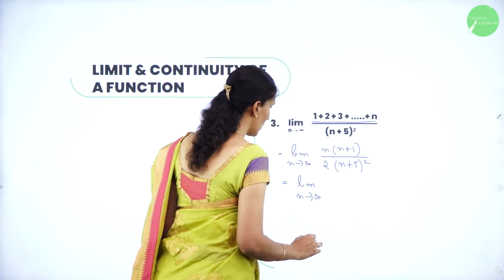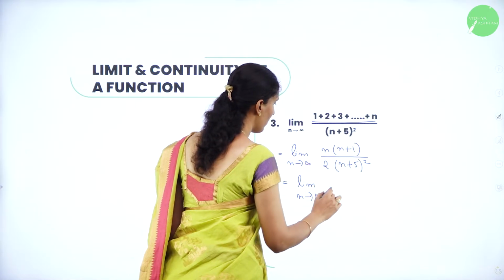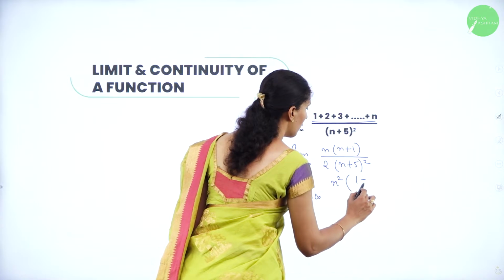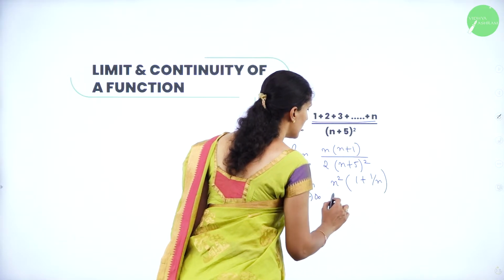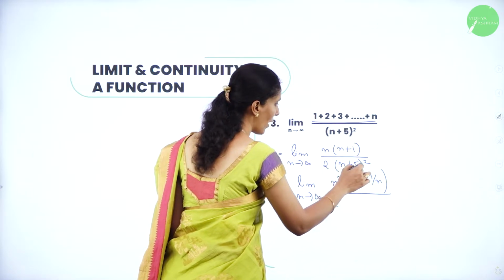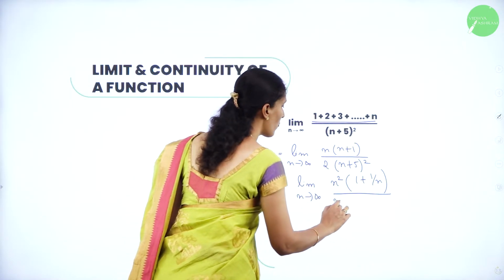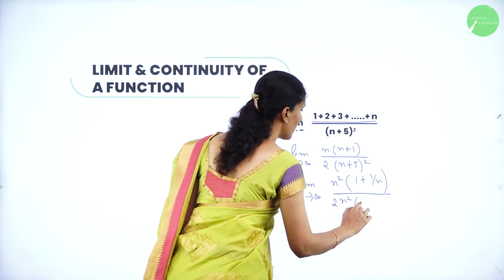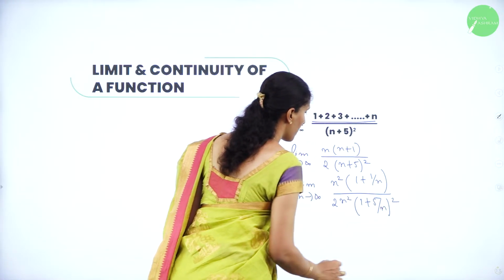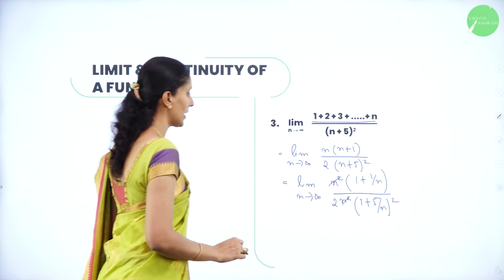So here you can take n as a common factor. So this becomes n square into 1 plus 1 by n. Similarly, in the denominator, if you take n as a common factor, you have square here, so you should take n square as a common factor. So this becomes 1 plus 5 by n whole square. So n square gets cancelled.